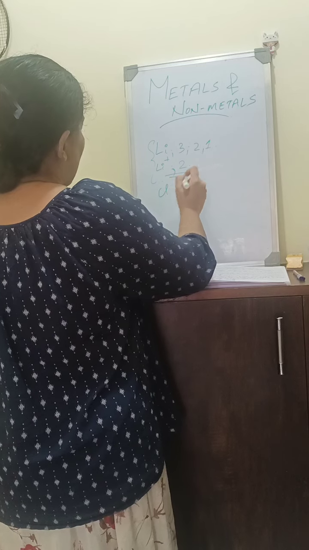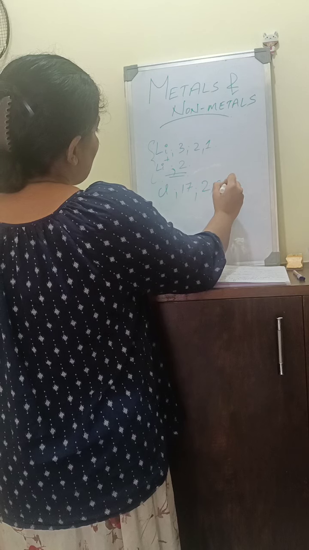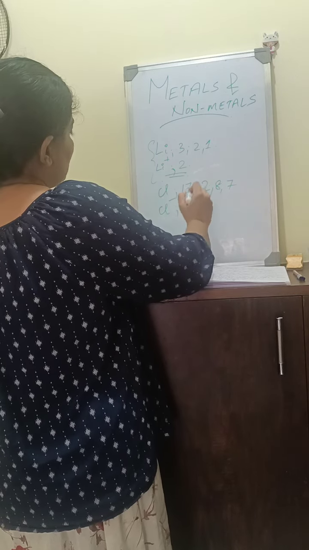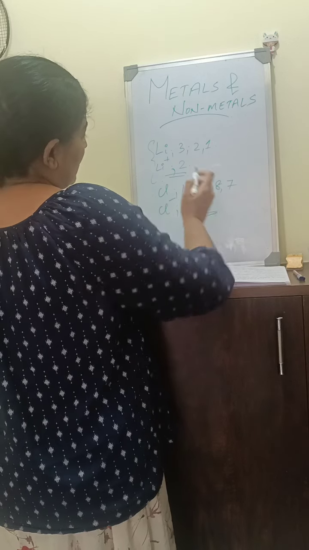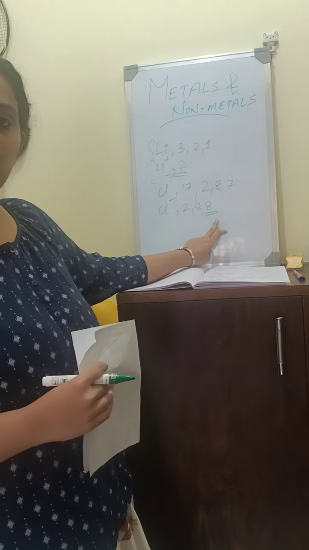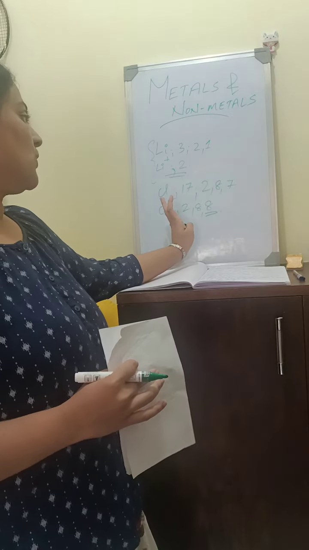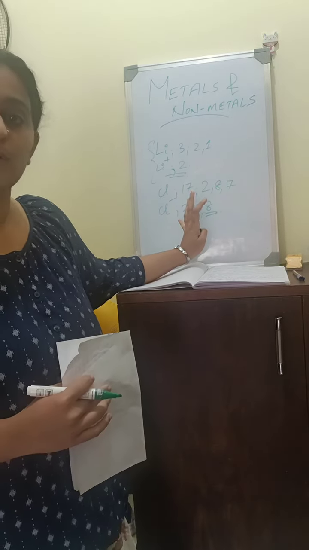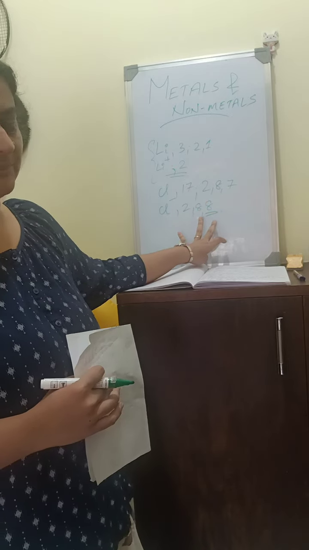Chlorine has atomic number 17 with electronic configuration 2, 8, 7, and it forms the chloride ion, Cl minus, with electronic configuration 2, 8, 8. Now it's stable because the outermost shell contains 8 electrons. It's inert in nature. So chlorine is a non-metal which accepts electrons to form the chloride ion.